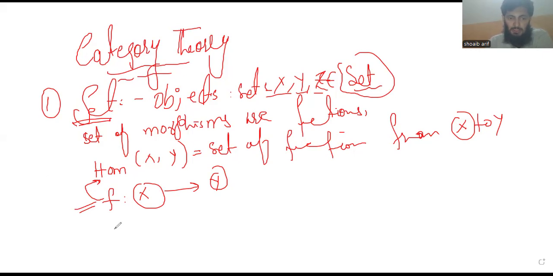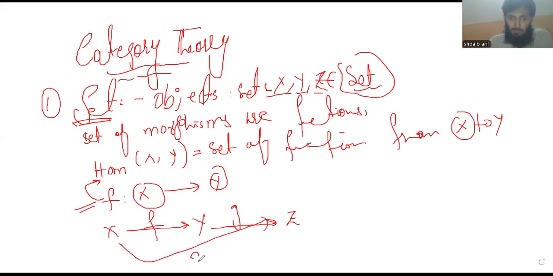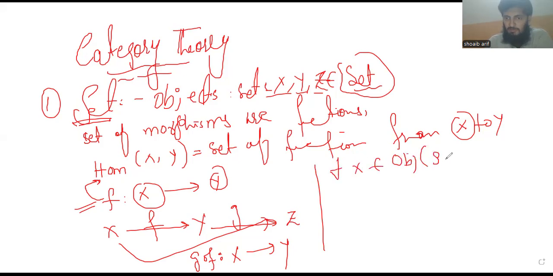Third, by natural composition, if there is a function f from x to y and another morphism g from y to z, then by the natural definition of set, there is a composition function g of f from x to z. So for all x belonging to the objects of the Set category, there exists the identity morphism, meaning the identity function from x to x.